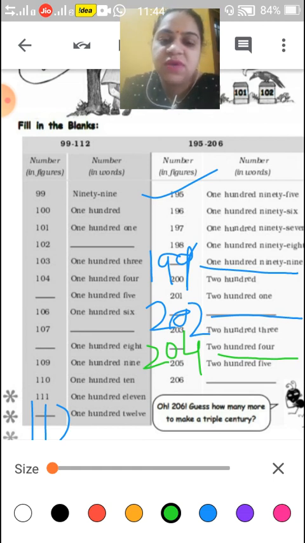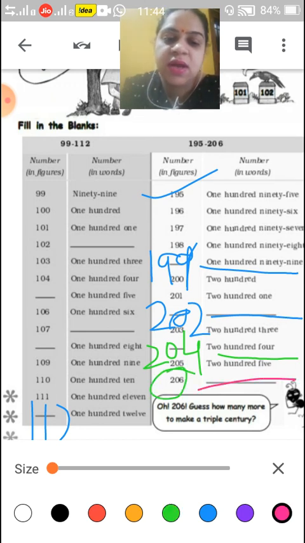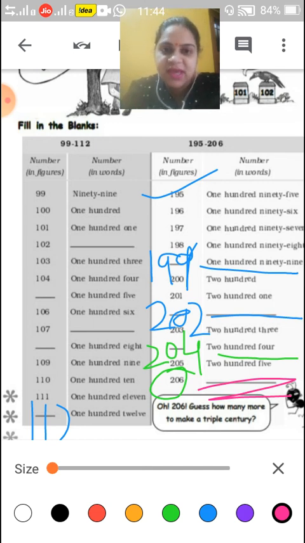The number is written in figure. What will you do, children? You will write the number in words. TWO HUNDRED. And what is the spelling of 6? Yes, very good. SIX. Okay, children? Understood?